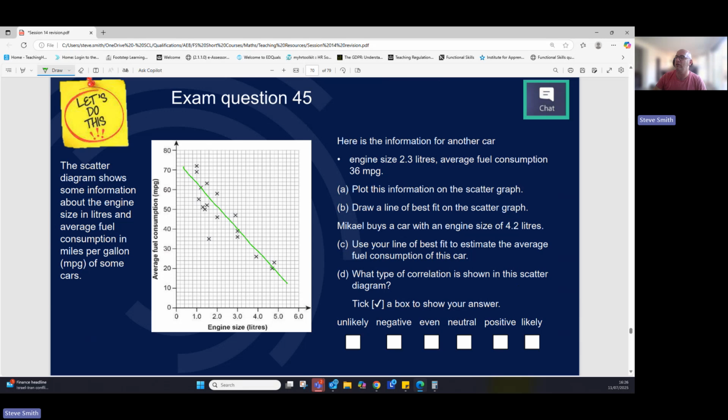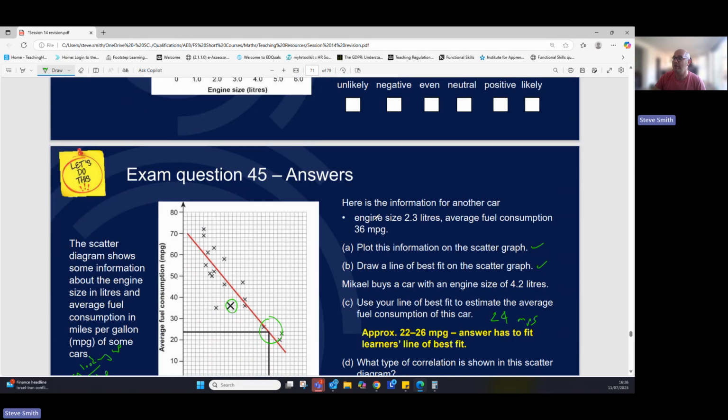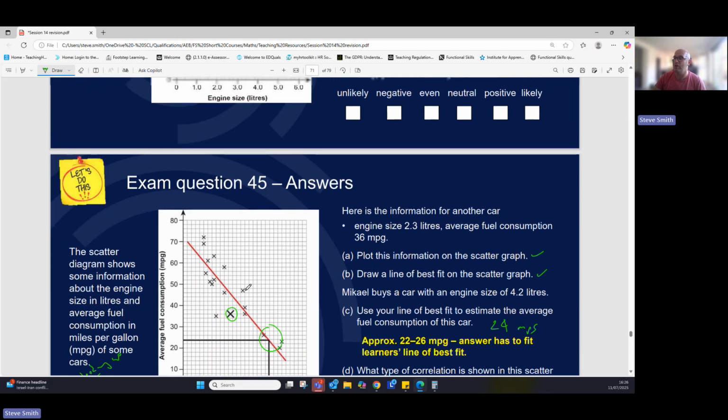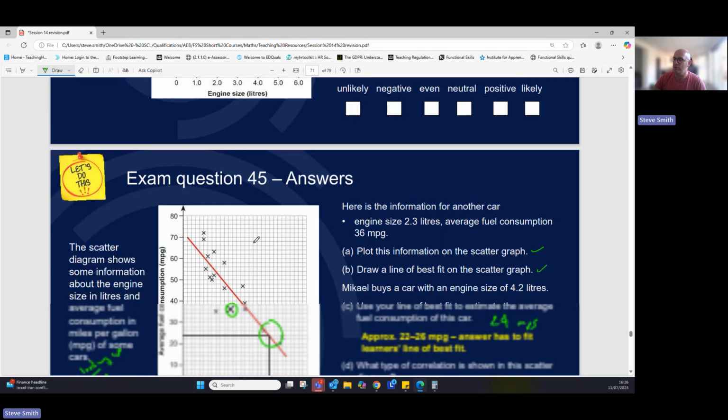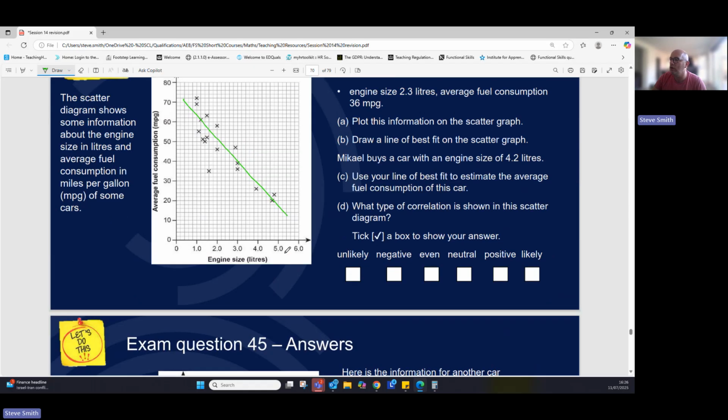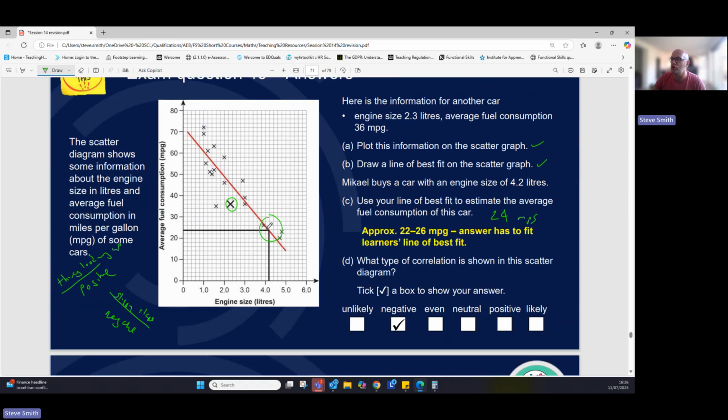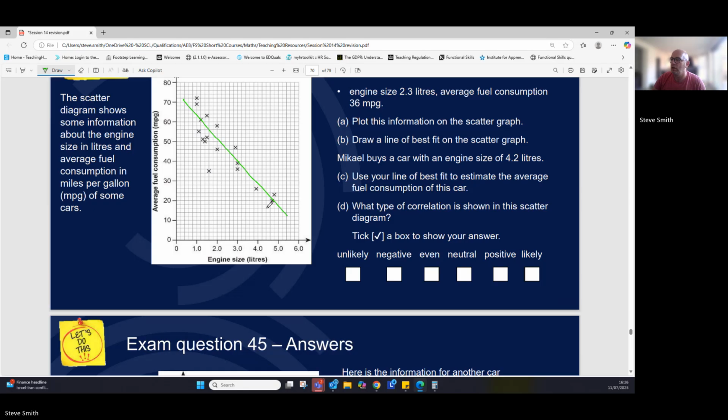What does the one look like on the next page? Yeah, they've kind of ignored that one as well. They've got this a little bit lower, but if I did it there, I'd still get something similar to what they're getting here. I'd go up at 4. Yeah, get a bit higher. So if I go up at 4.2 on this one, let's see what I would get. I'd go across to there.